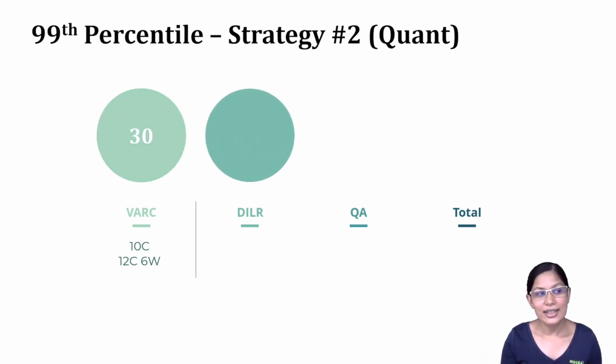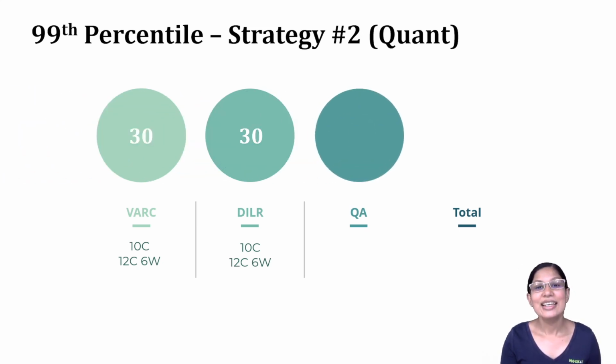Now in DILR, you again look to get a similar score. This means that you can't do 2 4-question cases. You need to do a 4-question and a 6-question case and get them both right. Or you do 3 cases if you can, and then even if you have a few errors, that is fine. So that's 30 plus 30, 60 marks. Now the remaining 40 odd marks comes from quant, which is your strength if you're going with this strategy.